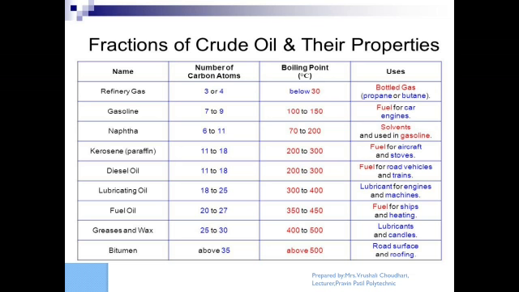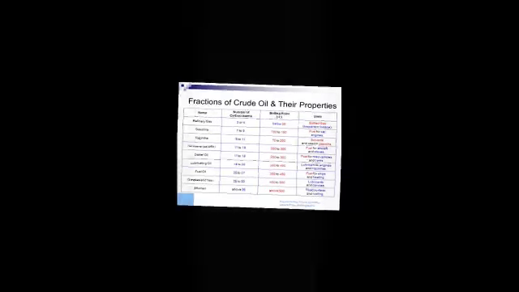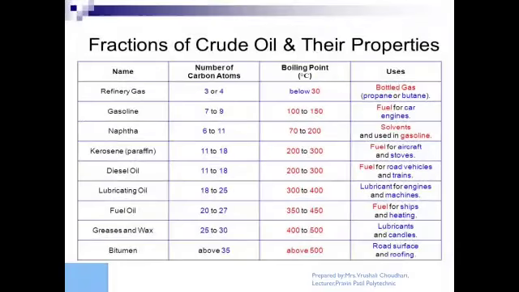Carbon number is 25 to 30, boiling point 400 to 500. It is used as a lubricant as well as for making candles. Whatever residue remains, having about 35 carbon number, is called bitumen, with a very high boiling point. It does not melt at low temperature. It is used for making road surfaces as well as for roofing purposes.